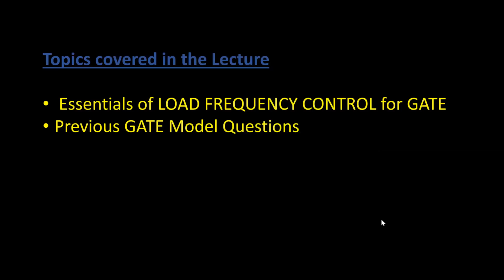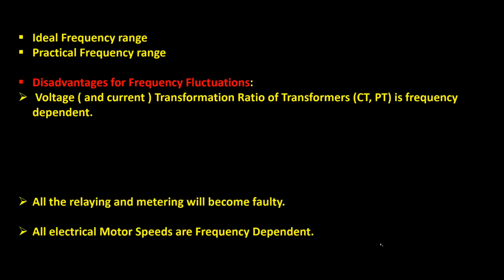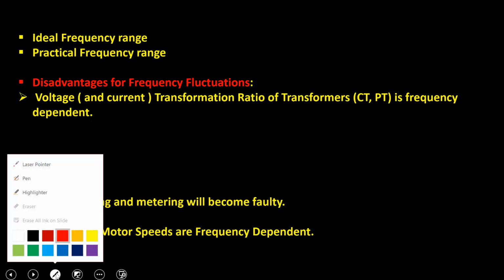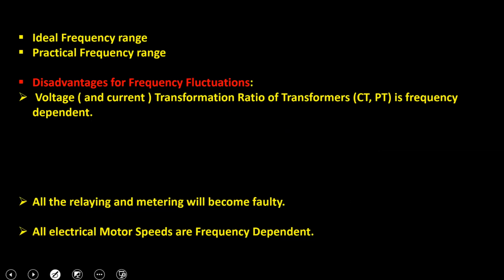Today we study the essentials of load frequency control for GATE and previous GATE model questions. Okay. So basically, what is the ideal frequency range in India? Ideal frequency, we possibly want it to be 50 hertz plus or minus 1% is the ideal frequency range.